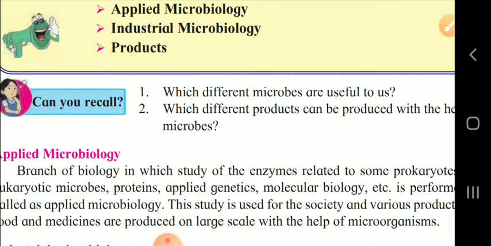Now, what is a microbial process, children? A microbial process involves the cultivation of microbes in bioreactors to produce a product. This is called the microbial process.